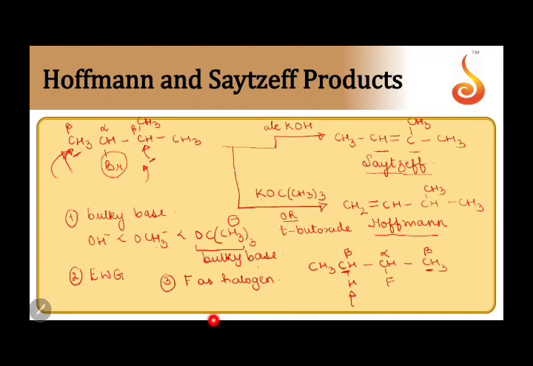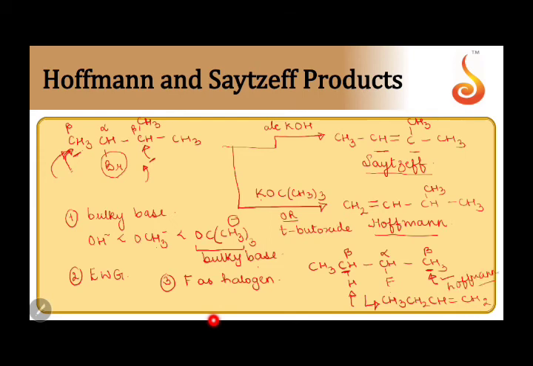But this reaction proceeds opposite to Zaitsev. That is, hydrogen is eliminated from here only to give you the Hofmann product like this, in spite of not using a bulky base, to give you 1-butene, but-1-ene, that is the Hofmann product again.